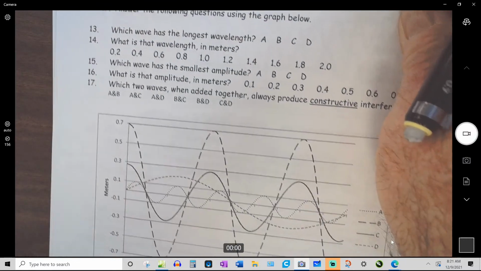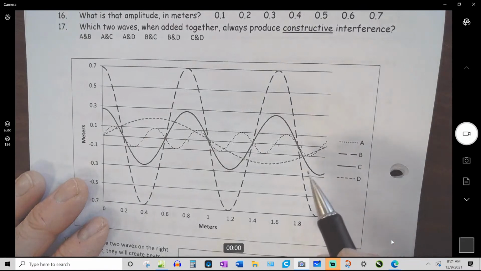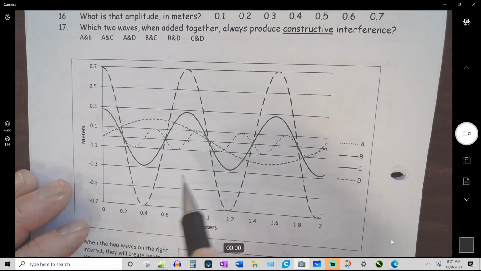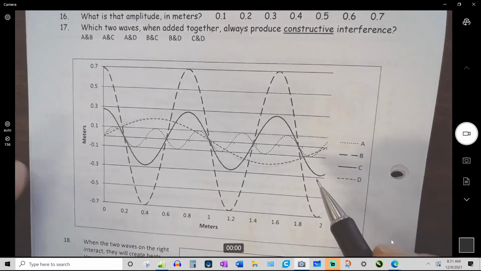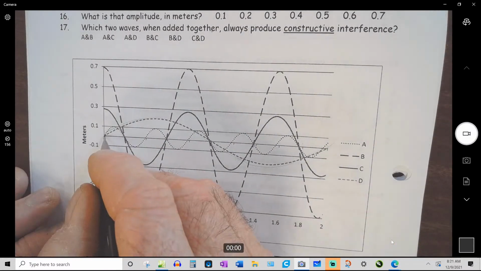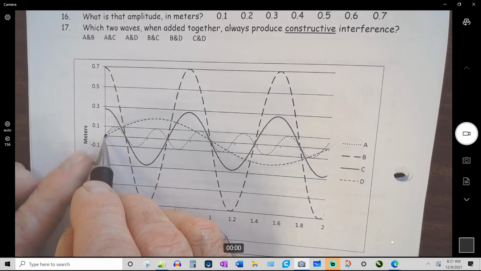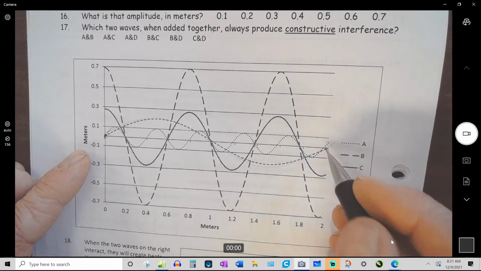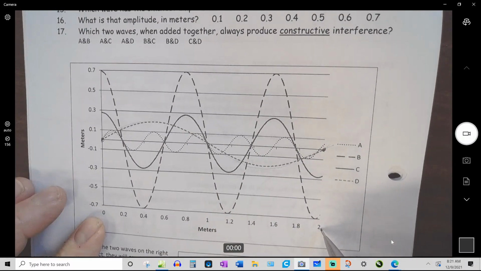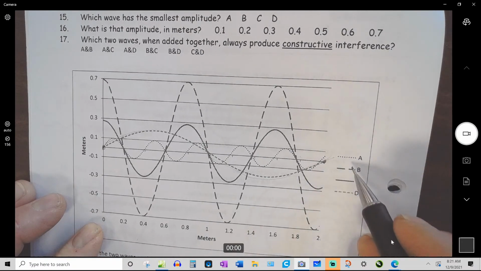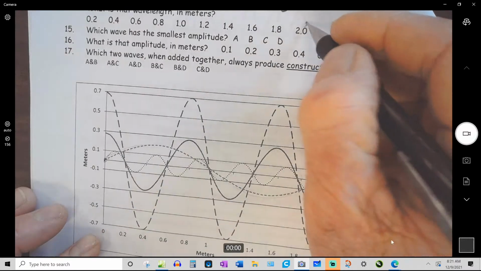Number 13, wavelength. Which one has the longest wavelength? This is an irritating jumble of waves, but I think you can pick it out pretty quickly. This is the one with the longest wavelength. You just have to look at one full cycle, and this goes through a full cycle from here. As it's at equilibrium, it's at 0, it's going uphill. And the next time it's at 0 going uphill is right there. So that's the longest one. That's letter D. What is that wavelength? Well, 2 meters.